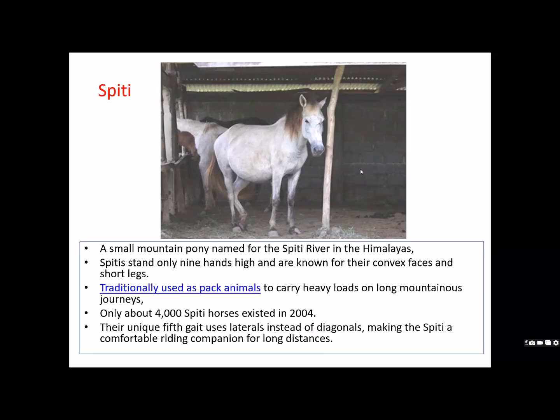You may find it a little difficult to understand now, but when we talk about gaits, different types of normal gaits, faulty gaits, specialized gaits, then you will understand a little bit about the 5th gait, which uses laterals instead of diagonals. We will explain that later, but as of now, Spiti is a very short animal used as a pack animal.